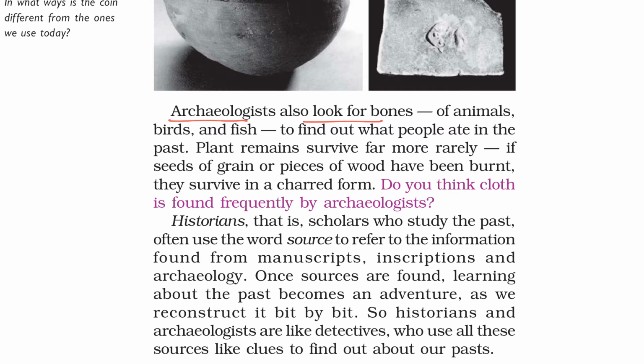Archaeologists also look for bones of animals, birds, and fish to find out what people ate in the past. Plant remains survive far more rarely. If seeds of grain or pieces of wood have been burnt, they survived in a charred form.